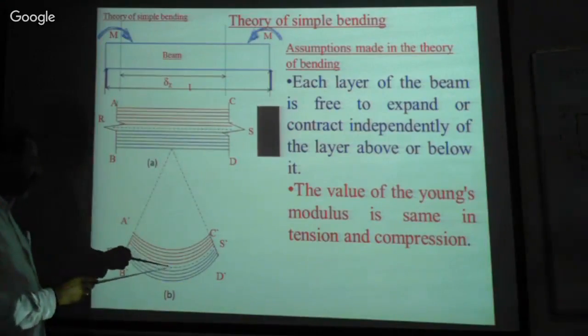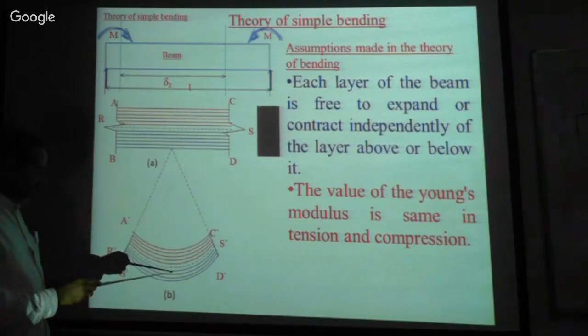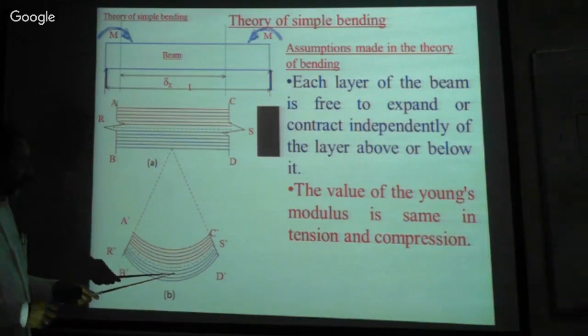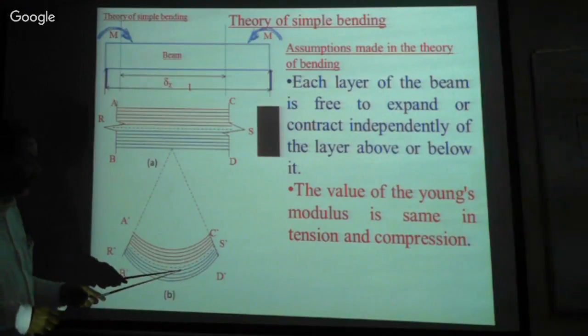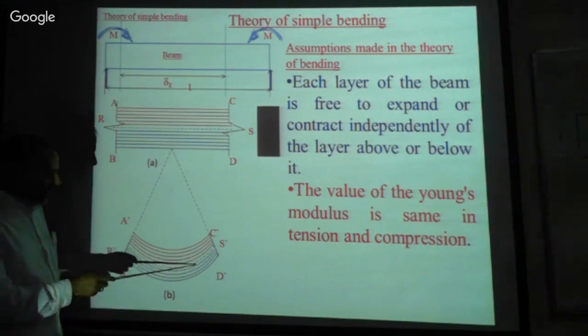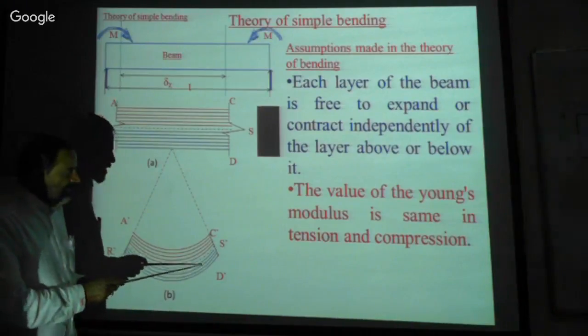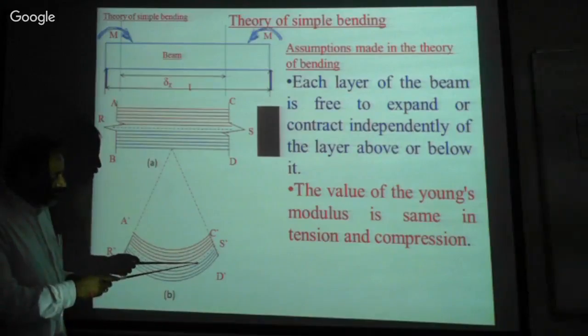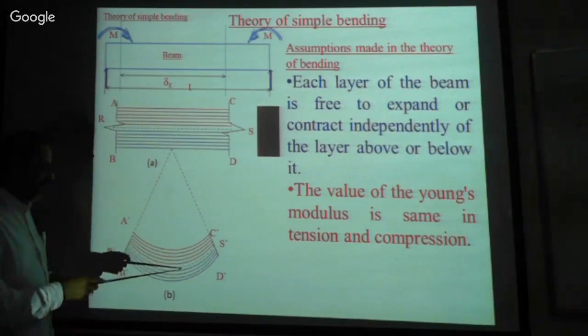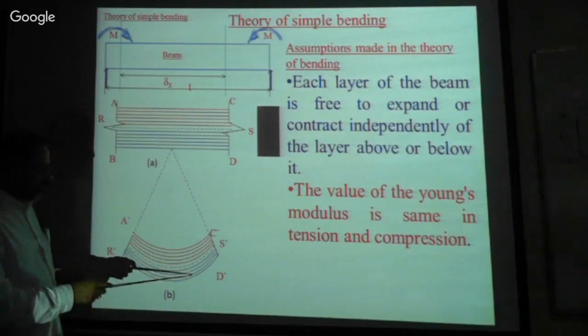If you go a little further, the length of the next layer is a little more than this. And similarly, if you go further, this layer is again more than this. So the layers are suffering from tension.